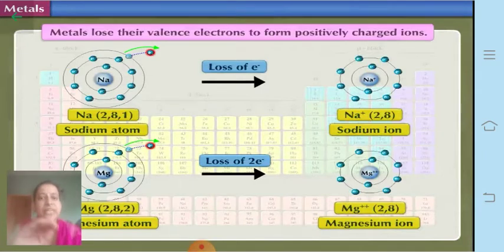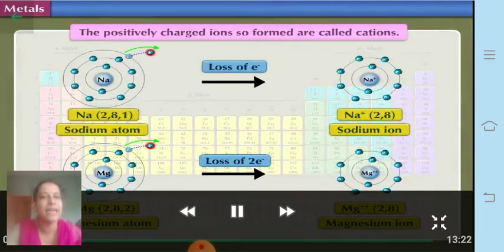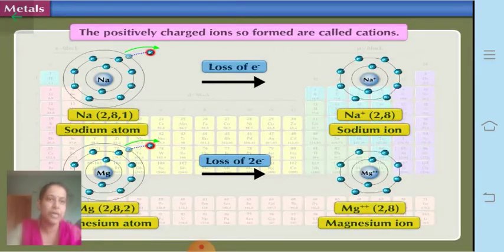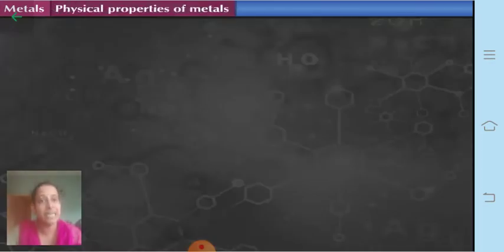So metals have a tendency to lose valence electrons. You now know what a valence electron and valence shell are. So metals lose valence electrons to form positively charged ions, and these positively charged ions are also called cations. Here you can see a picture of sodium and magnesium forming cations. Now let us learn about the physical properties of metals in detail.